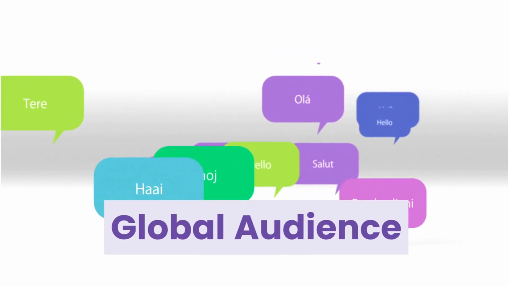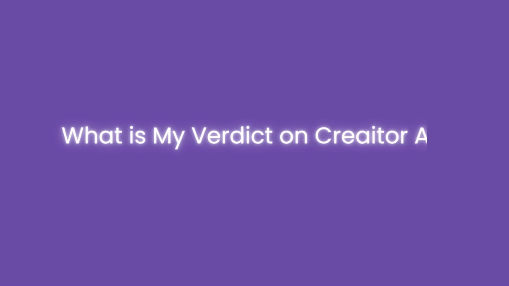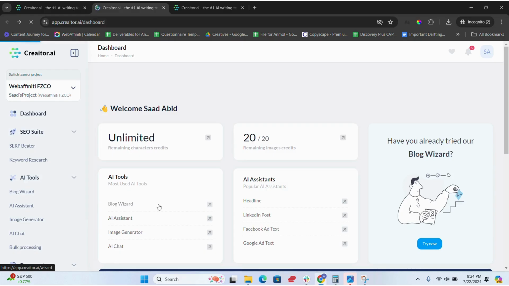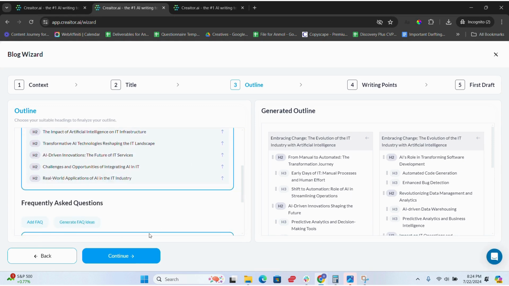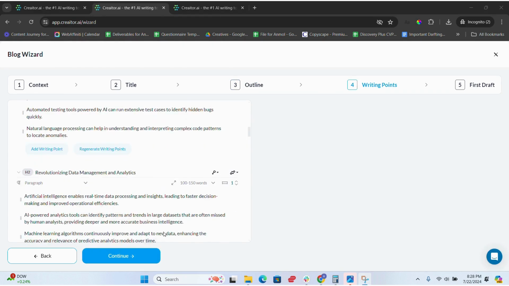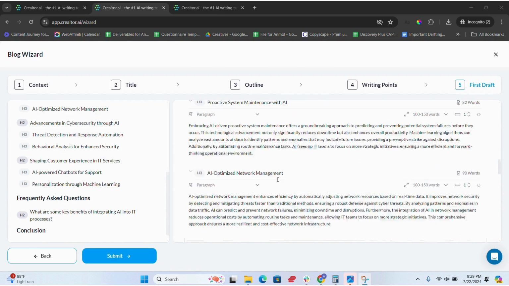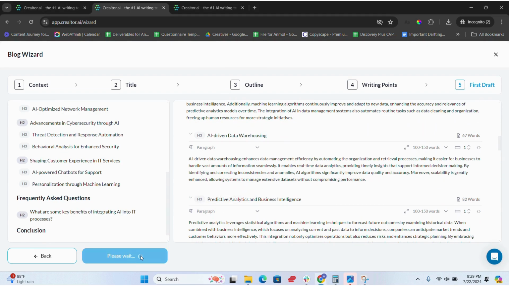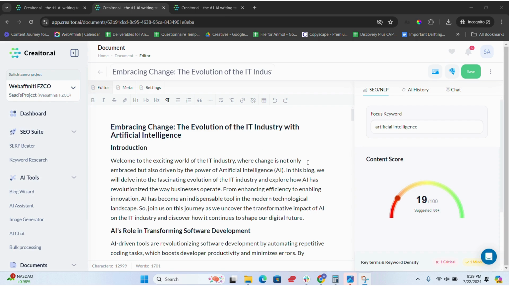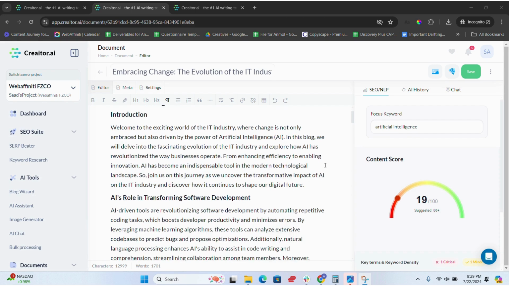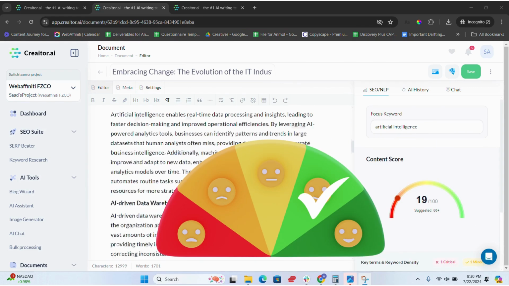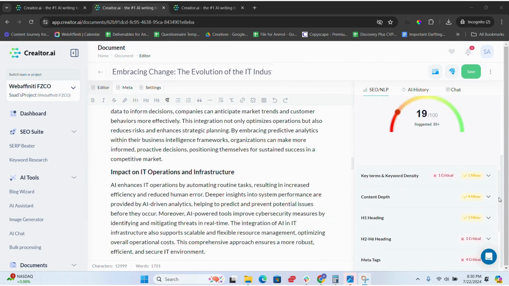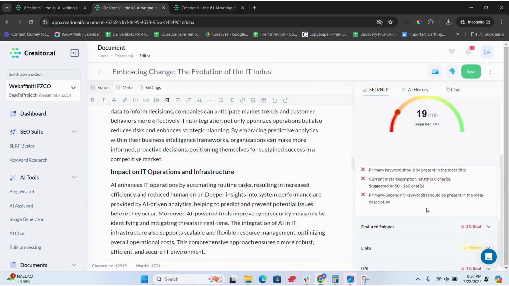As we move towards the end, let me state, what is my verdict on Creator AI? In my experience, Creator AI is a powerful tool for anyone serious about content creation and SEO. It offers a comprehensive suite of features at a competitive price point. However, it sometimes loses control of the content flow and sounds too robotic. Considering all the factors that we discussed in the review, on a scale of 1 to 5, I'd give it a good 3.8. It's a great investment for content creators looking to streamline their workflow and improve their content quality.